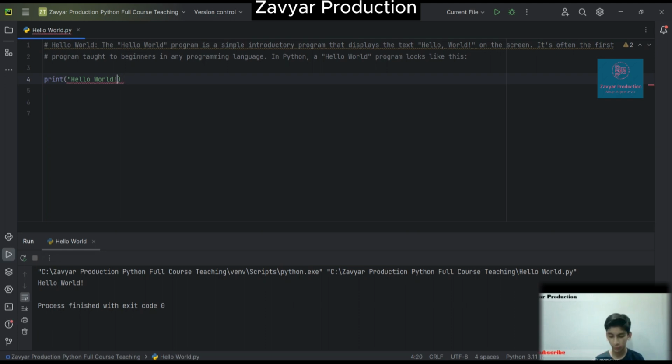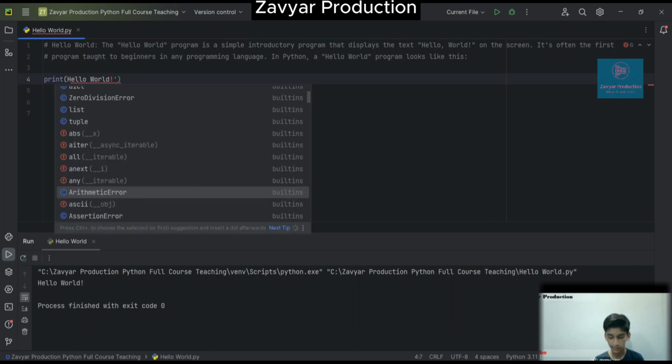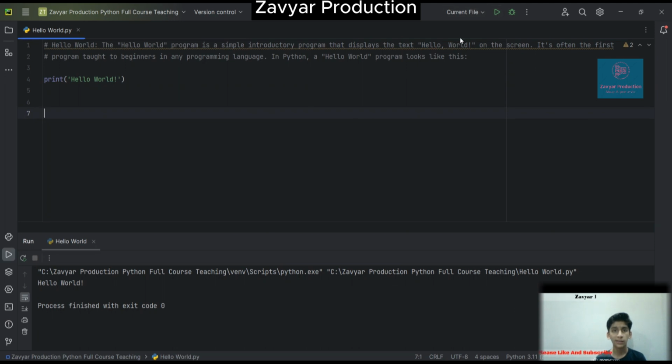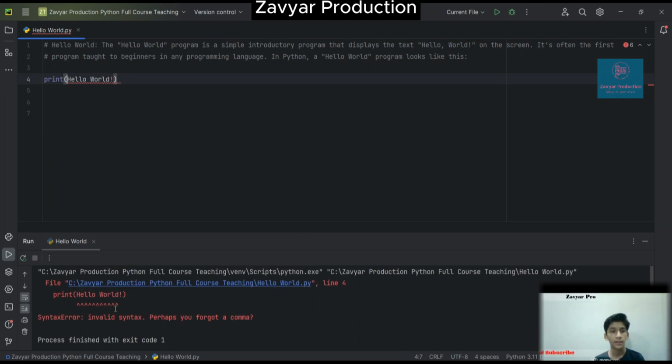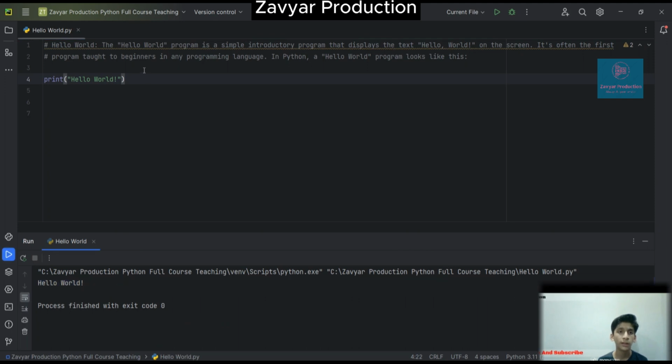When we remove the double quotations and write single quotations and press run, it says hello world is printed. Single quotation and double quotation are both allowed. When we remove the quotations altogether and press run, we get an error, because the quotations are missing. So you should write the quotations again, run it, and it says hello world is printed.